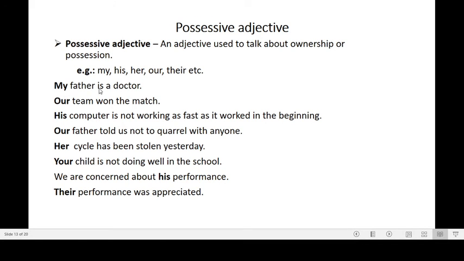Here you see my father and our book. This is my book. Here it belongs to me. They show the belongingness. So such words are called possessive adjectives.